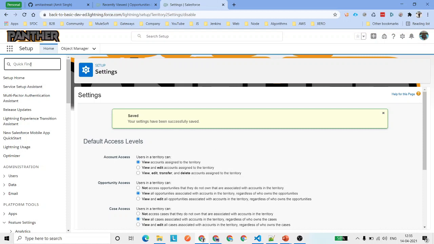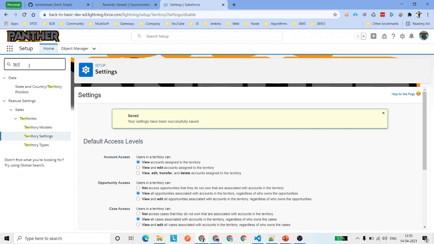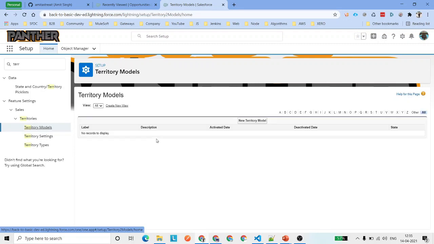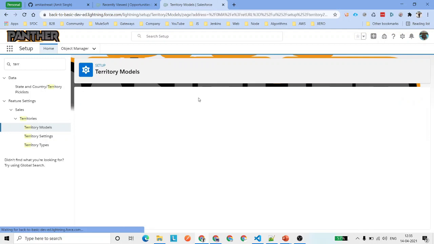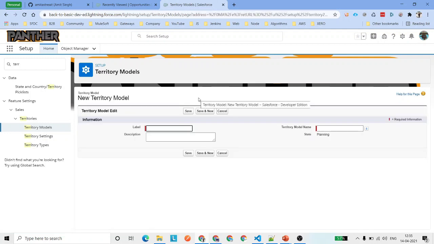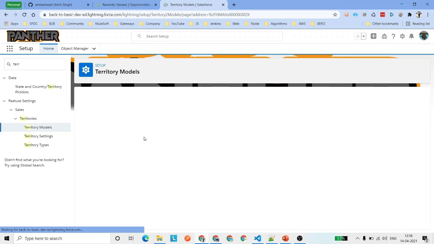Now let's talk about how we need to create a territory model. So just type territory again into the quick search box. You will see we have got the territory model. Just go ahead and click on this territory model, and you will find a model here. You can create a model like current fiscal year, or current fiscal quarter, or even half yearly, whatever model suits best for your company. I'm going to create one for the current fiscal year. If you want, you can give a very brief description about the model that you are creating. Go ahead and click on save. Now you have created one model.